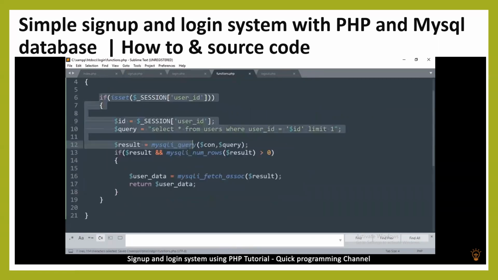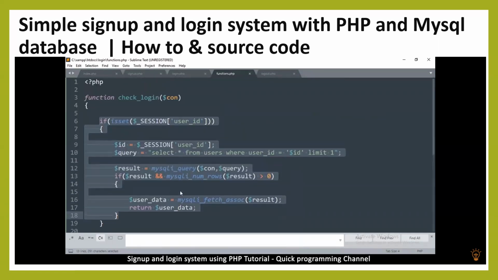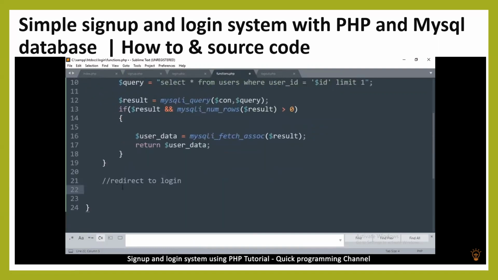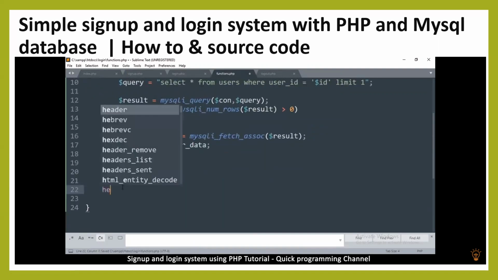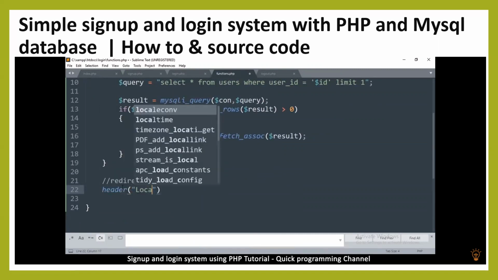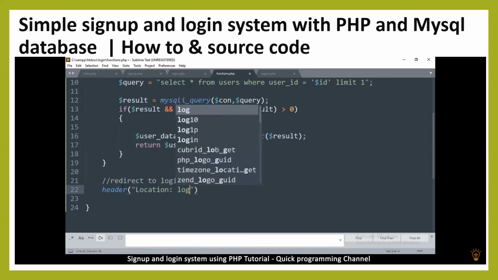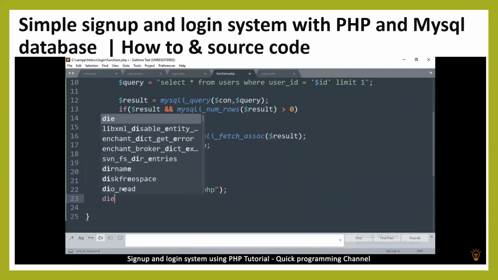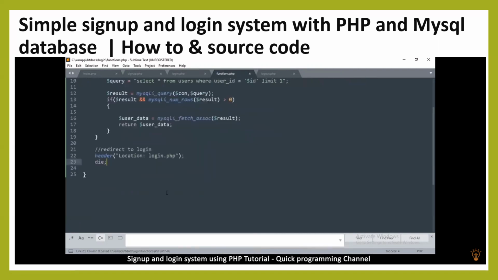So if none of this works out, what will happen is it means the code will reach down here. So when that happens, we're going to say redirect to login. So this is a comment here to remind us what this code is doing. So to redirect, what we do is we use header and say location login.php, and then let's put die at the end there so that the code doesn't continue.